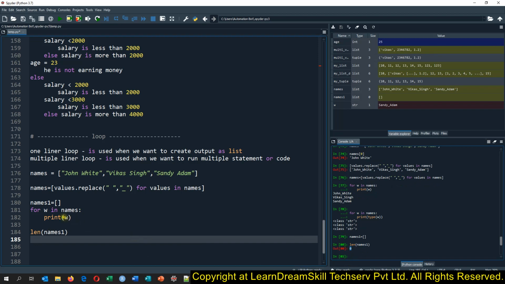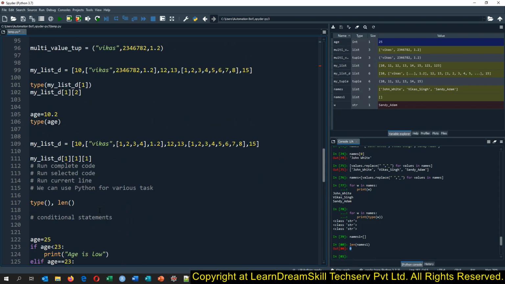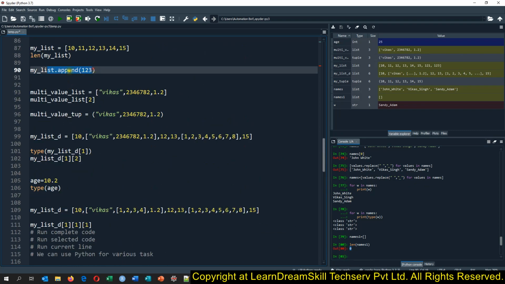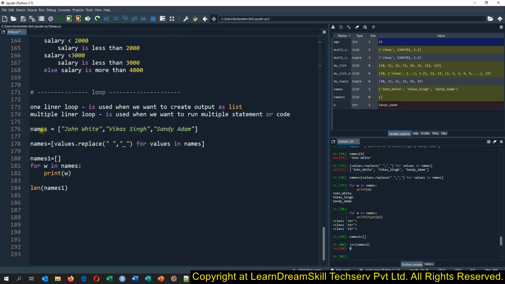Now what we need to do, what I explained earlier, I explained an append function. Where is that? See here. That is the function which we are going to use here to simulate the same single-liner loop into the multi-liner loop. So we will just say names one dot append and then W.